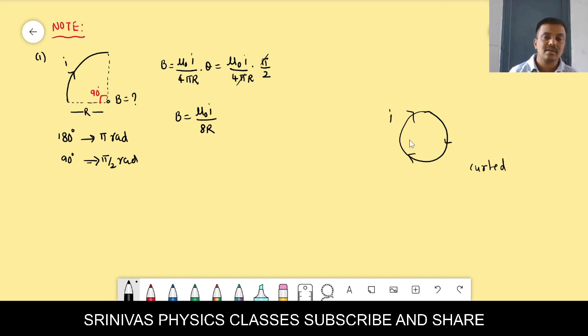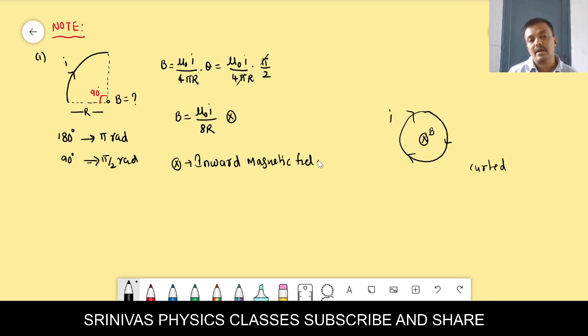Is it correct? Into the paper is indicated with the cross. That is the inward magnetic field. Here the magnetic field is inward. To indicate that we write cross. Cross indicates the inward magnetic field. Inward magnetic field means the magnetic field is into the plane of paper and perpendicular to its plane. This is the first formula.